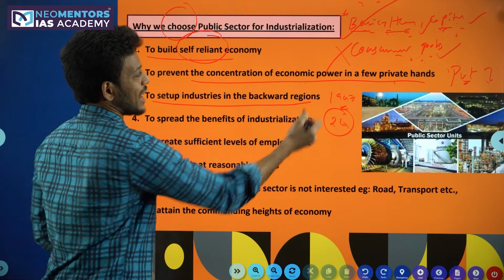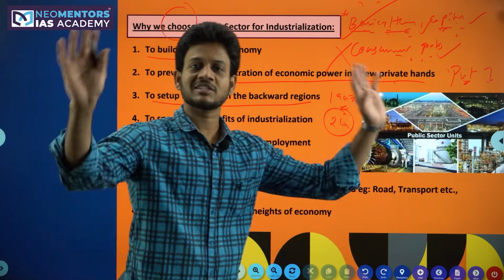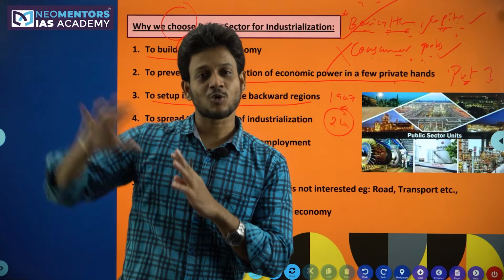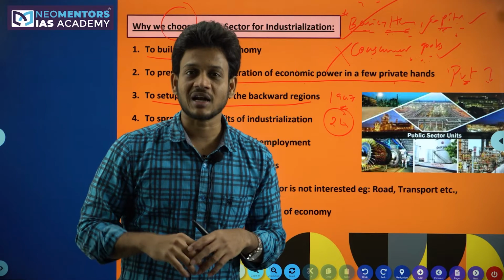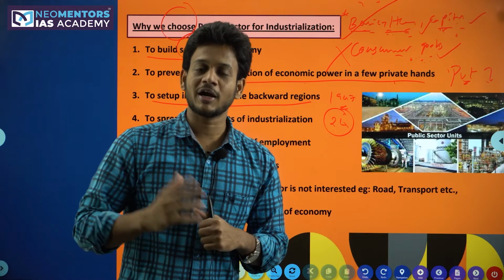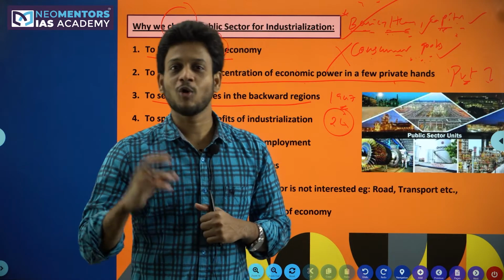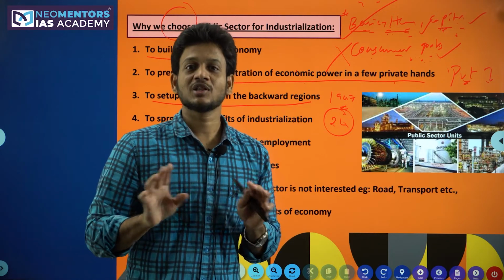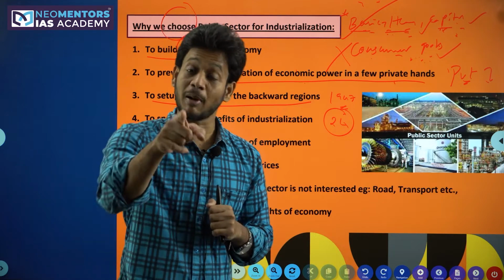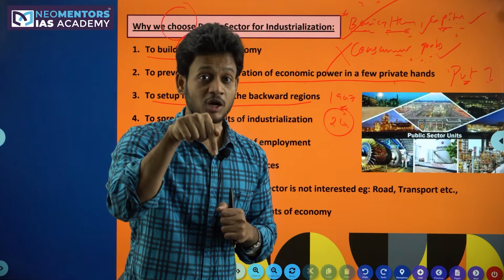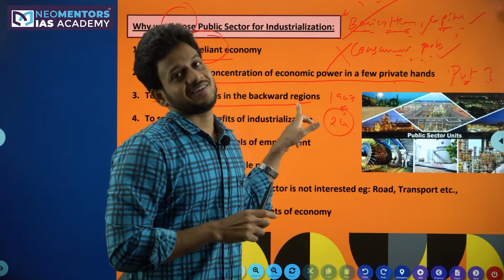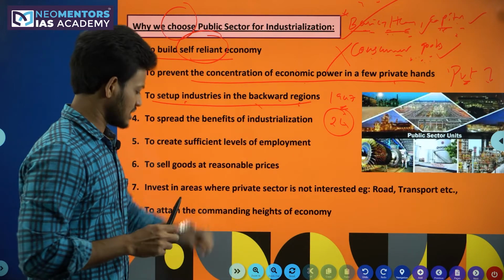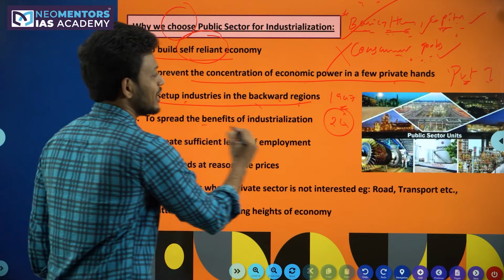And to set up industries in backward regions, you tell me, is there any private sector company in this country which would start industries in rural areas? Was Swiggy started in a rural area or urban area? Where was Zomato started, rural or urban? Where were Ola and Uber started, rural or urban? So rural areas are not preferable to private sector industries, but the public sector, because it is under the control of the government, can start these industries in the backward regions. So to start industries in the backward regions is to spread the benefits of industrialization.